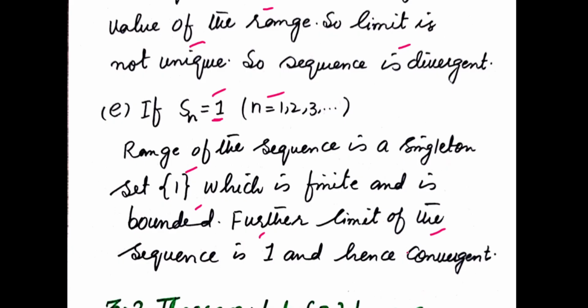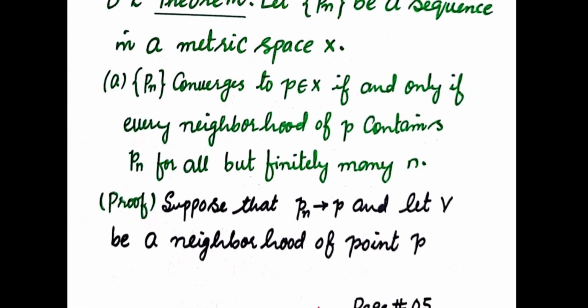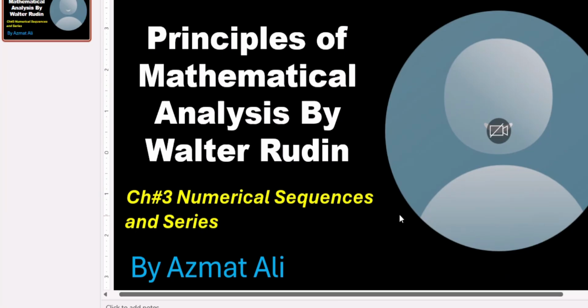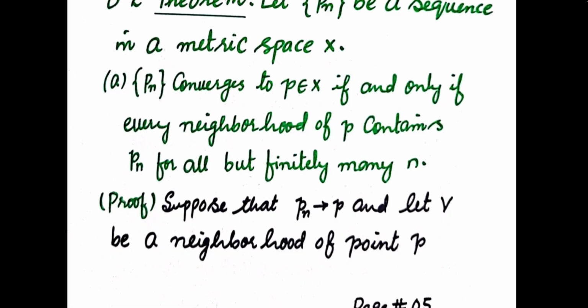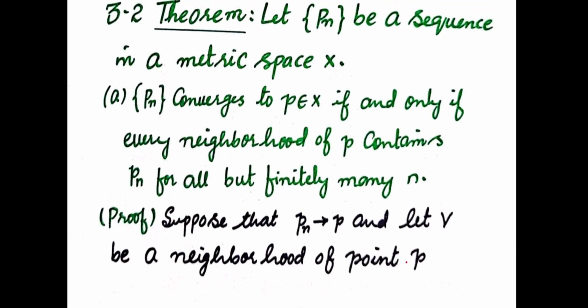So in today's lecture we have discussed the concept of convergent and bounded sequences. I hope now you have a clear understanding of both of these concepts. In the next lecture, we will discuss a very important theorem, theorem 3.2, and this theorem is also related to the boundedness and the convergence of a sequence.